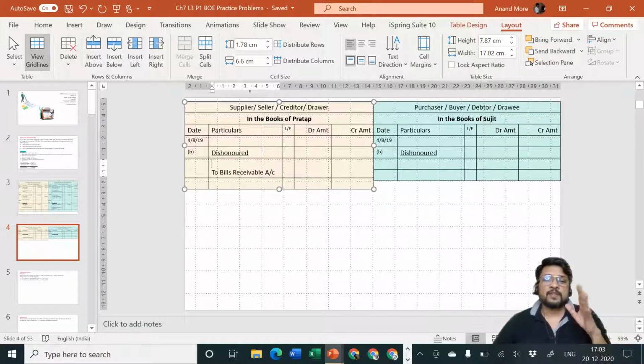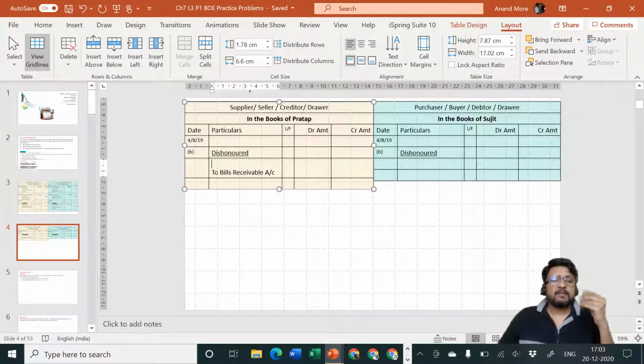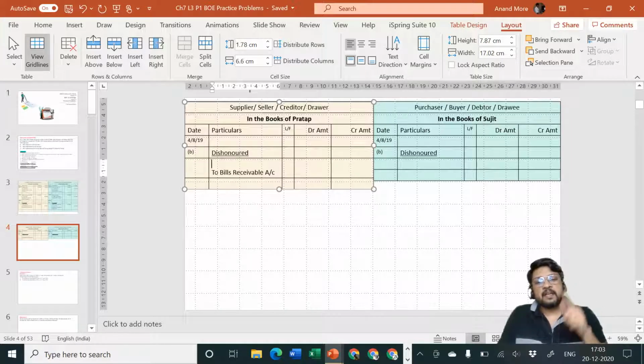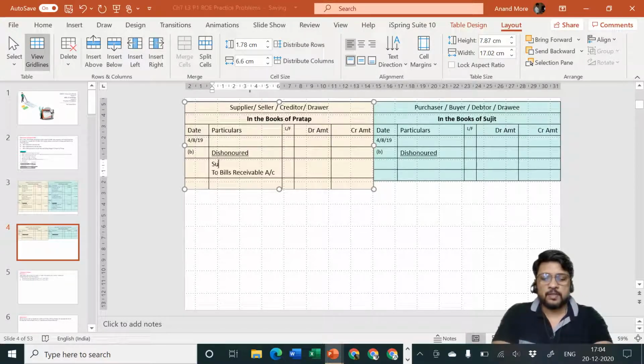So from 1st of June up to 4th of August, we were not calling him as our debtor. But on 4th of August, since he did not fulfill his commitment, since he dishonored the bill, we will again say that he is our debtor back. So we will specify Sujit account debit. Sujit account debit. Amount is how much? 82,000. So what is the relevance of this entry?